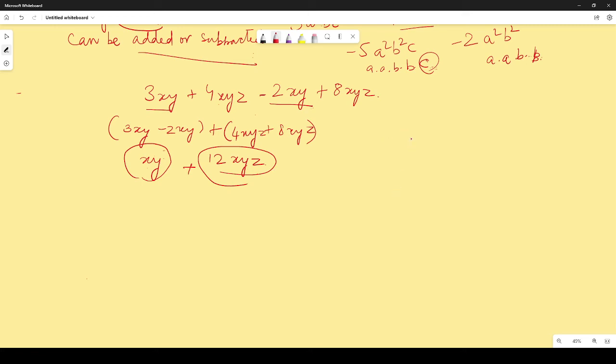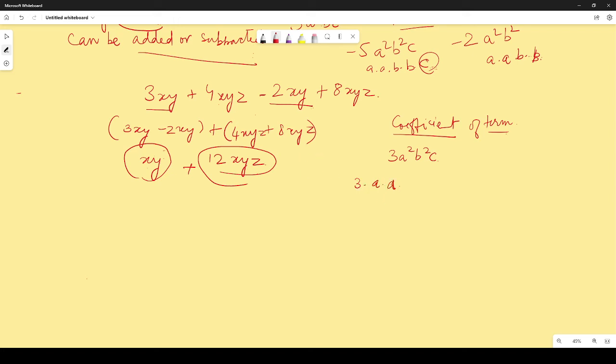Coefficient and the degree. Coefficient of a term. Now remember that coefficient is always the coefficient of a term. So you have, like, 3a square b square c. Here it means the product is 3 into a into a.